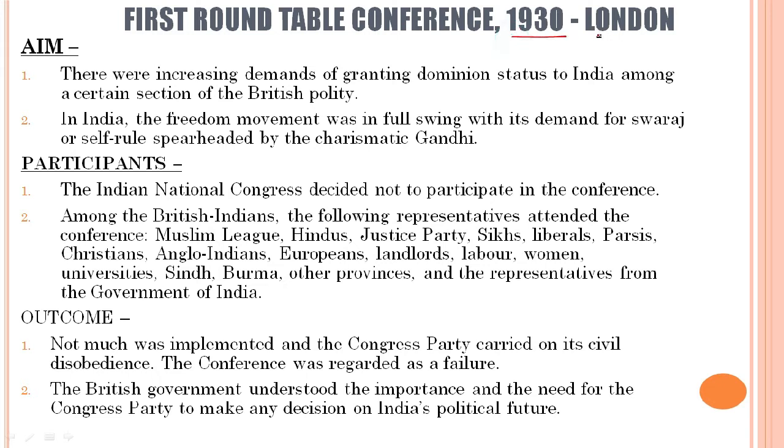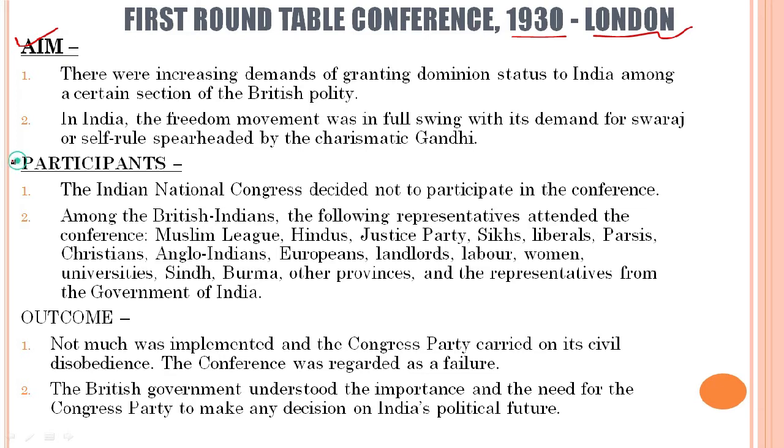Okay, now let us move to the first Round Table Conference and learn something about it, which was held in 1930 in London. Clear? Now we'll break this topic into three subtopics. We'll first try to understand the aims and objectives of these round table conferences. As we have already discussed, here we were about to get dominion status. Though it was a vague offer, it did not have anything substantial in it. The British were playing a fool with us.